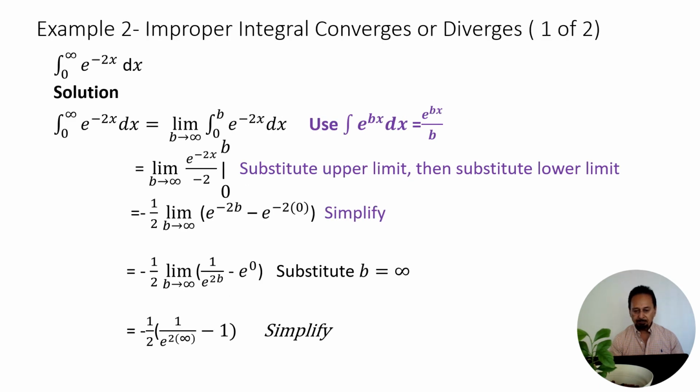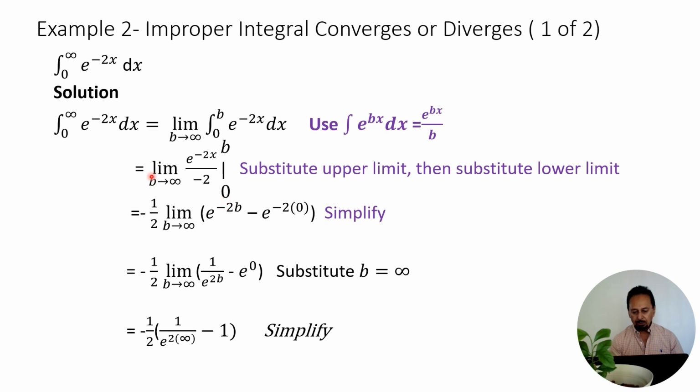Here is example 2: the integral from 0 to infinity of e to the minus 2x dx. Here's a formula you can use: the integral of e to the bx is equal to e to the bx over b. So we apply this formula, and this becomes e to the minus 2x over negative 2.